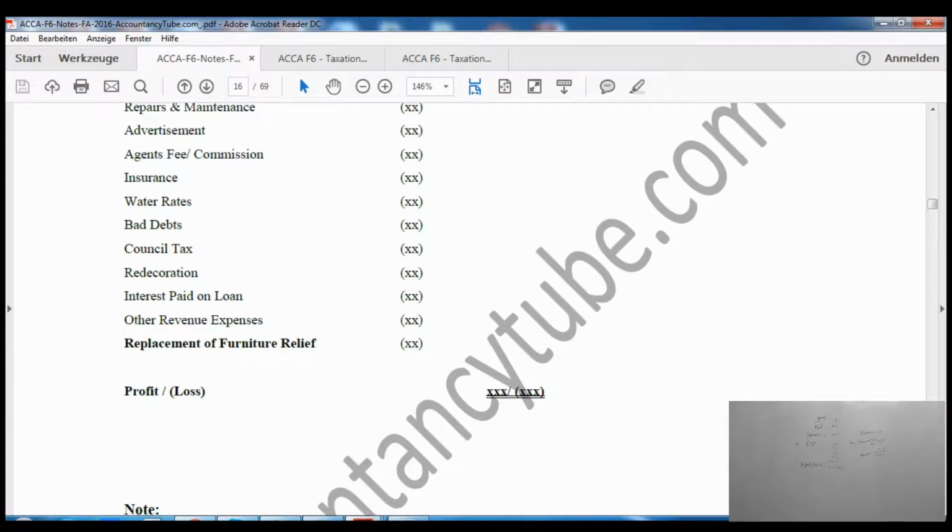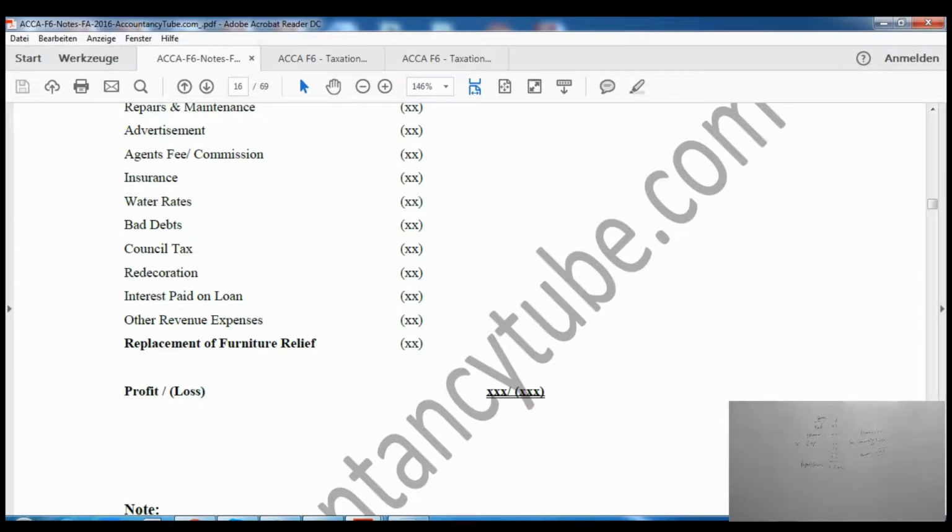Now this new item, replacement of furniture relief, has replaced the old wear and tear allowance. If you are retaking this exam, you might remember from your previous sitting or previous studying of F6 that there was something called wear and tear allowance, which was 10%. Now wear and tear allowance is no longer in our syllabus. This new thing is added, which is replacement of furniture relief. So deduct this expense as well, and the net amount is going to be our either profit or loss.